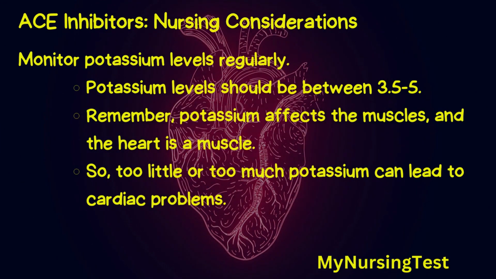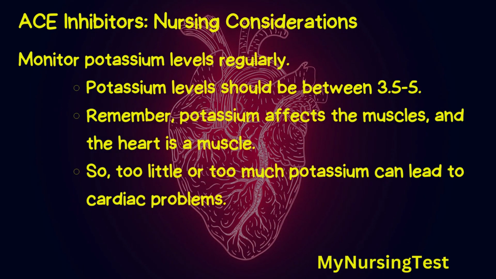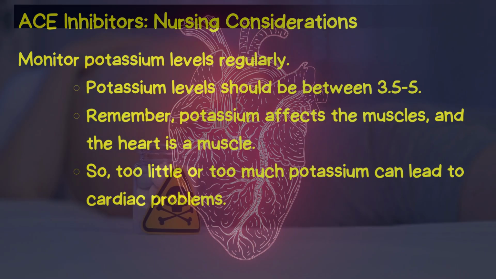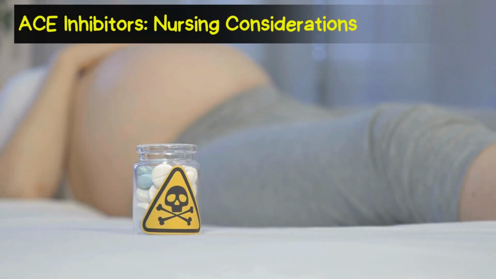Potassium levels should be between 3.5 to 5. Remember, potassium affects the muscles, and the heart is a muscle. So too little or too much potassium can lead to cardiac problems. Educate the client that ACE inhibitors are teratogenic, so they should be avoided during pregnancy and breastfeeding.